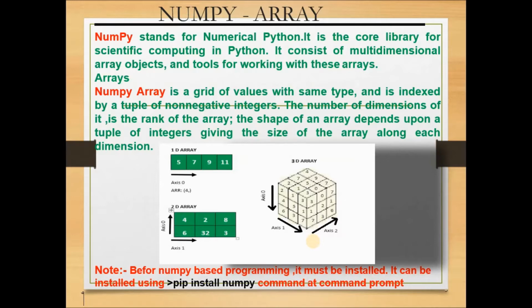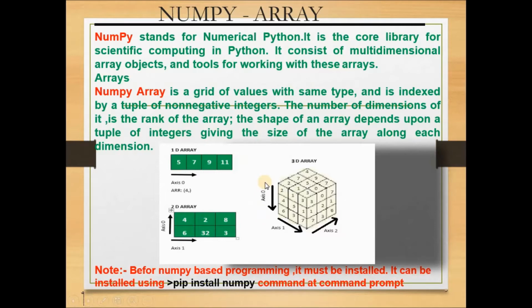That is an array. Before numpy based programming, numpy must be installed. It can be installed using pip. Before using numpy arrays practically in your system, you have to install the numpy library in your Python. To install it, you need internet connectivity on your computer, and in the command prompt you type pip install numpy. Then it will automatically install the numpy module on your computer.